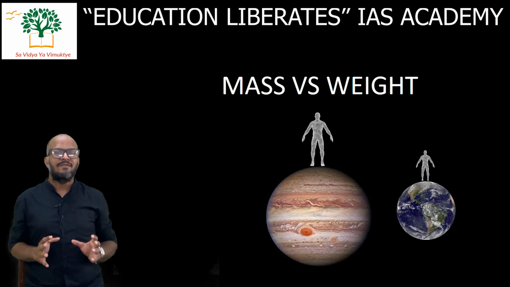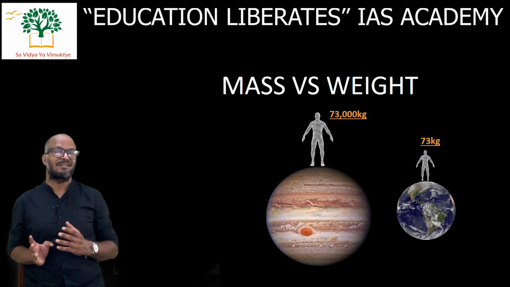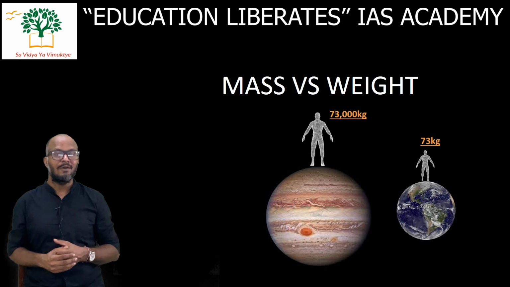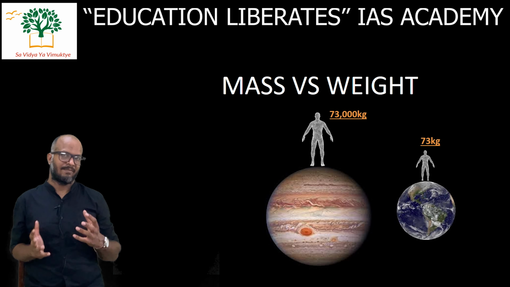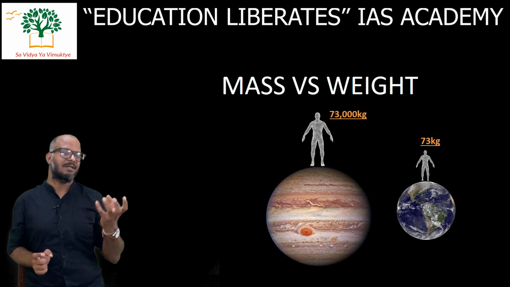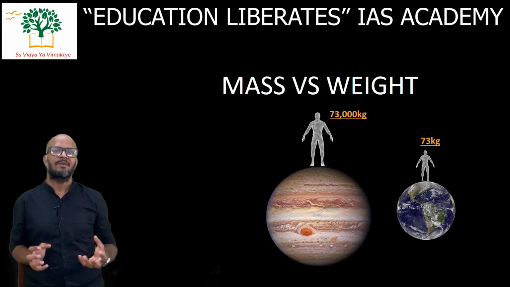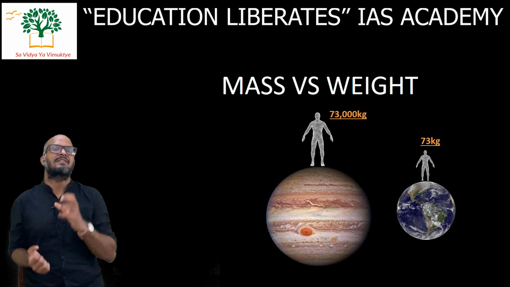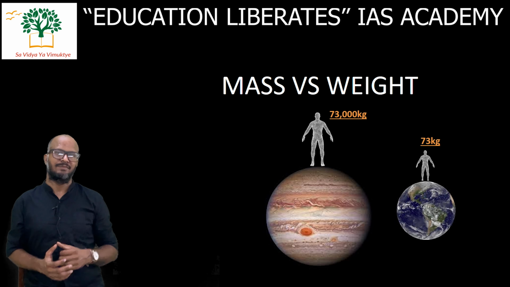So it will pull the object with much more force. So my weight on Earth, if it is 73 kg, and if I go on a planet which has 1000 times the mass of the Earth, my weight will be 73,000 kg on that planet because of its mass, because of the gravitational pull exerted by the planet. So that is the difference between mass and weight. Mass is the amount of substance. Weight is the indicator of gravitational force exerted on the mass of the object.